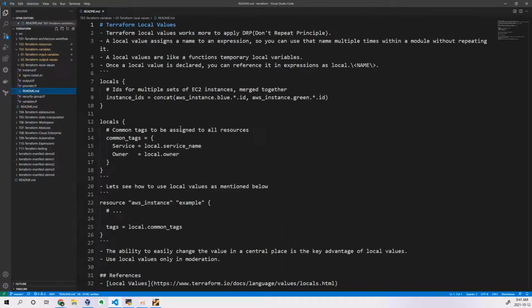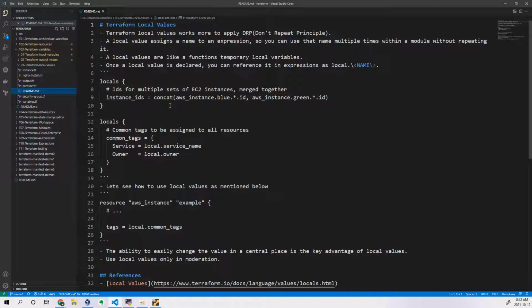Local values are for when you have some particular values that need to be repeated in multiple places, like tags. Let's say I have some tags that should be added to all the resources I create. Then do I need to add this tag section in each and every resource? No, I want to simplify my job. So I have seen that there is a concept called locals. What is the benefit of this locals?